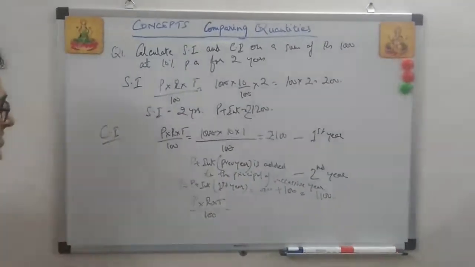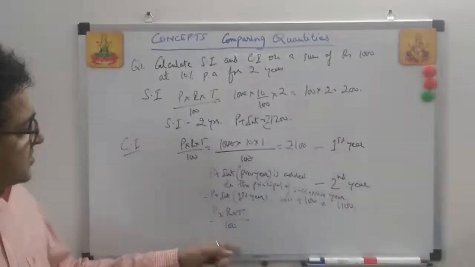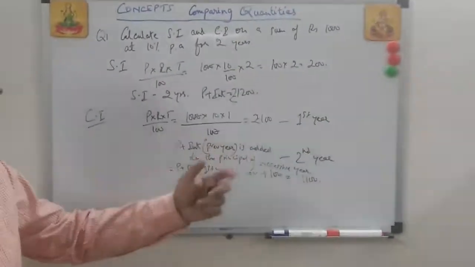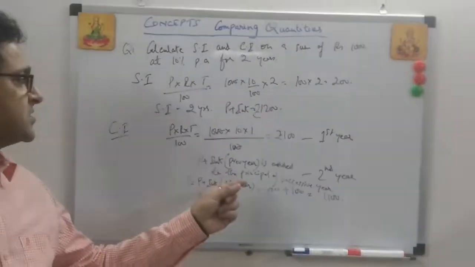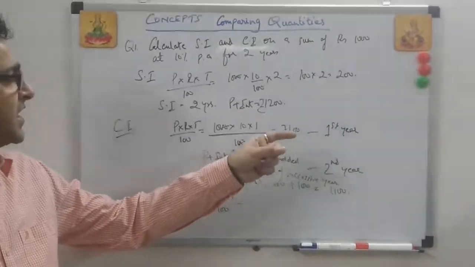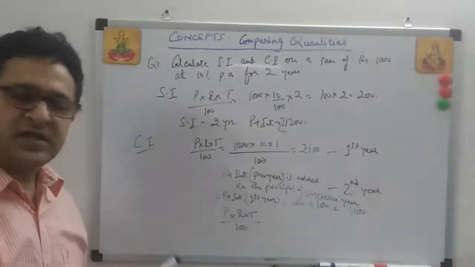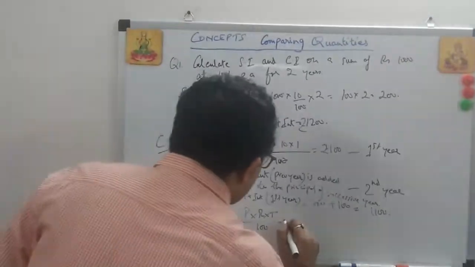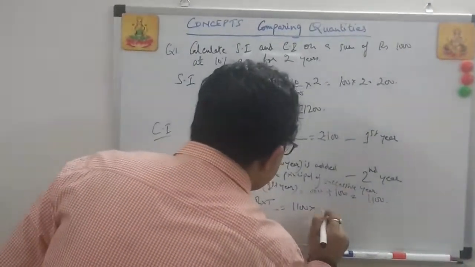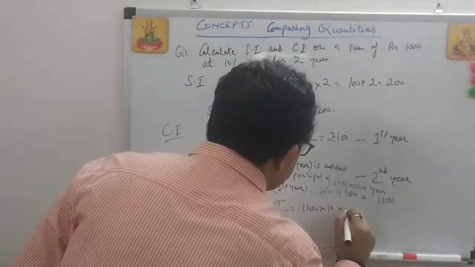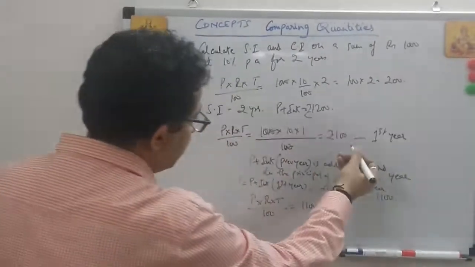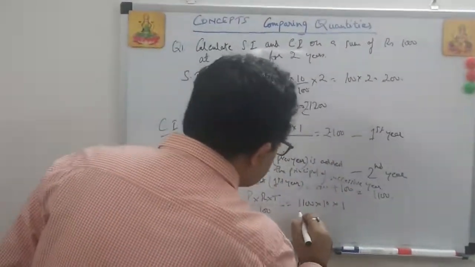So in compound interest you can apply the same formula, but the idea is that the principal and interest for the first year will get added and become the new principal for the second year. 1100 into rate of interest, same 10, into time 1, because we are doing it 1 by 1 for 2 years, each year.